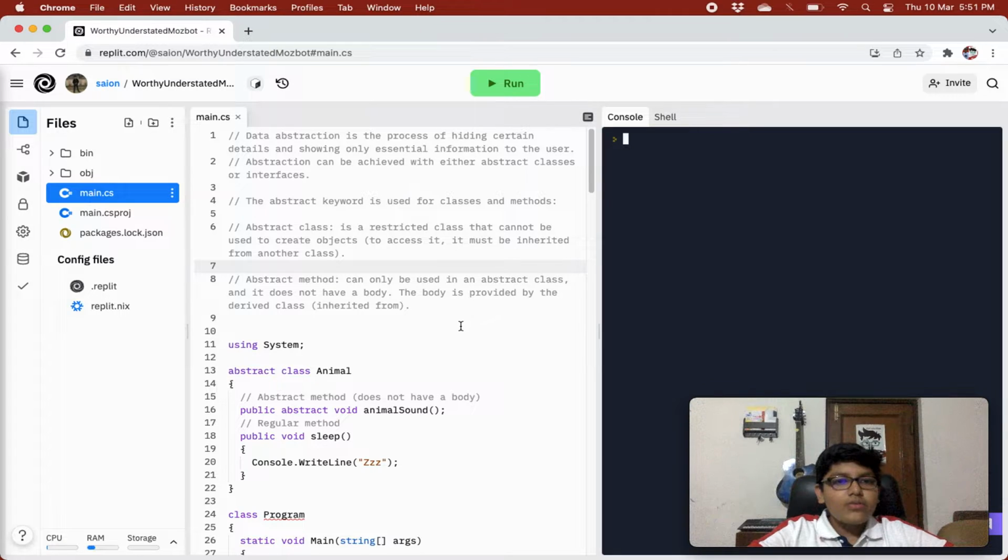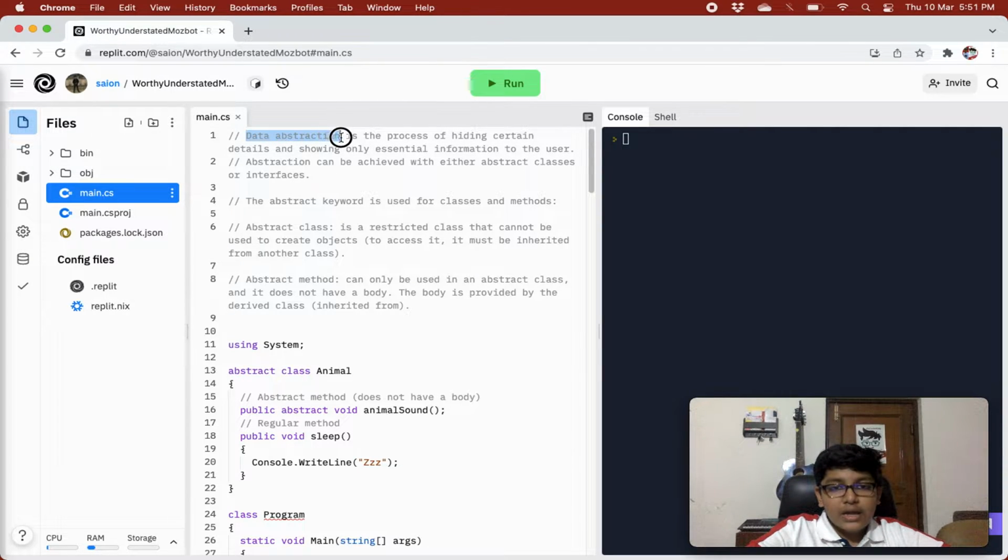And today we are going to learn about abstract classes and interfaces. We are going to start with learning about abstract classes and then we'll move on to interfaces. But right now, let's learn about abstract classes.